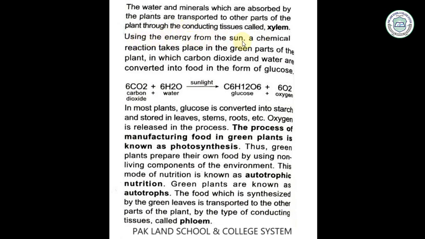Using the energy from the sun, a chemical reaction takes place in the green part of the plant. Why in the green part of the plant? Because the green part of the plant has chlorophyll and chlorophyll takes the sunlight from the sun, in which carbon dioxide and water are converted into food in the form of glucose. Now check the chemical reaction, how this happens. Carbon dioxide, CO2, and water, H2O. When carbon dioxide and water react together in the presence of sunlight, they form glucose.